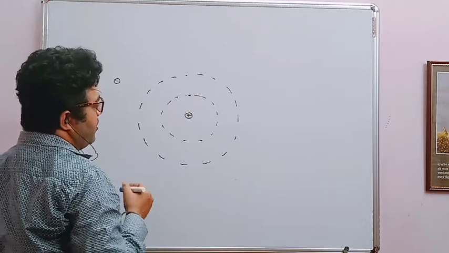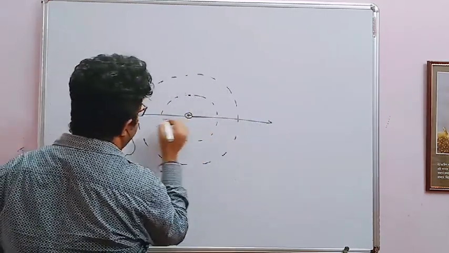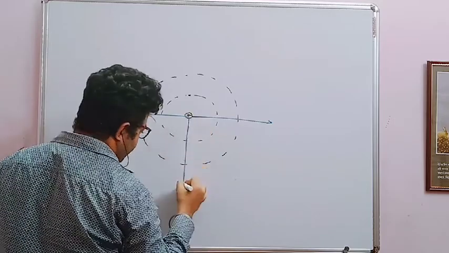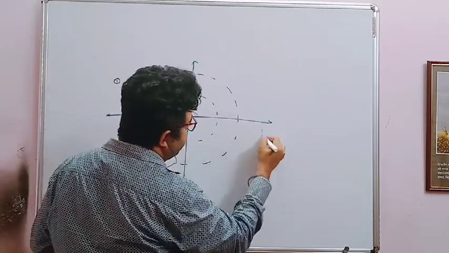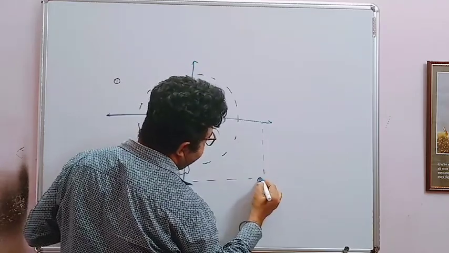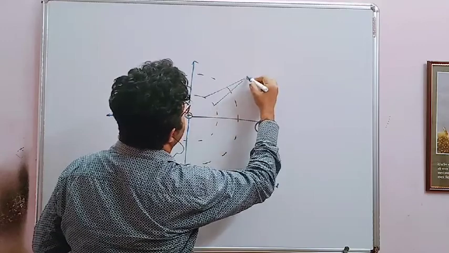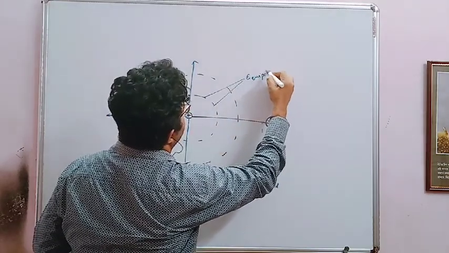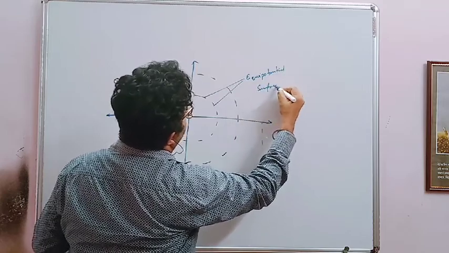Now, electric field is normal to the equipotential surface. So we can say these are the electric field lines, and these are the equipotential surfaces. This is for the first one.